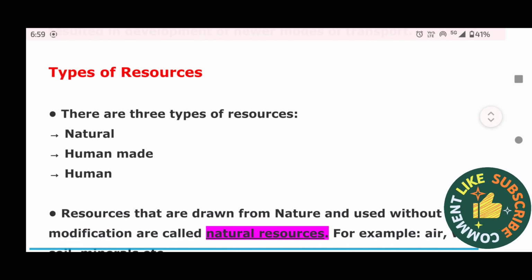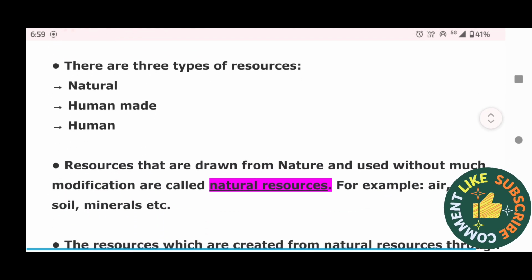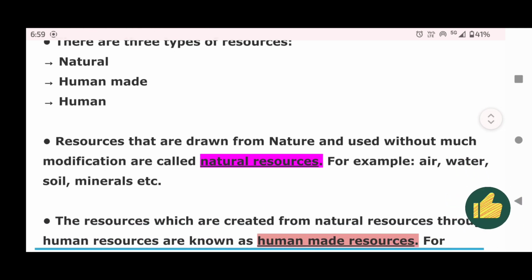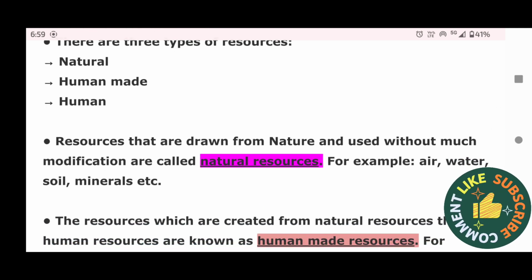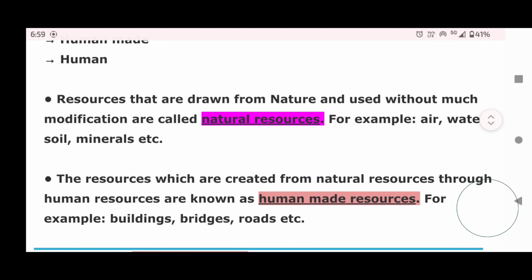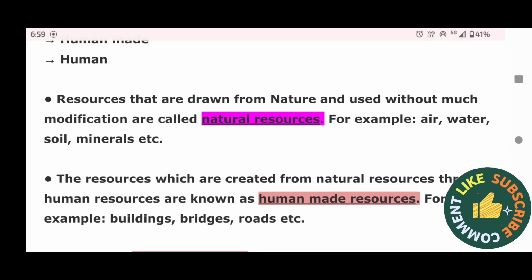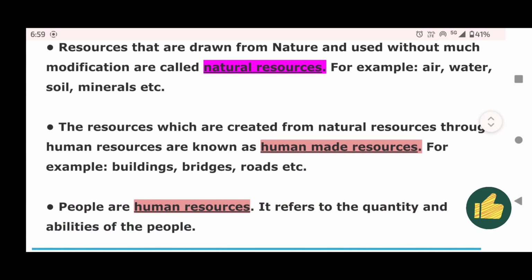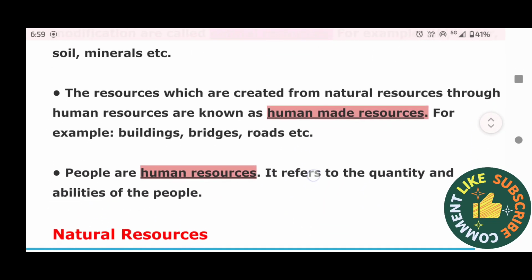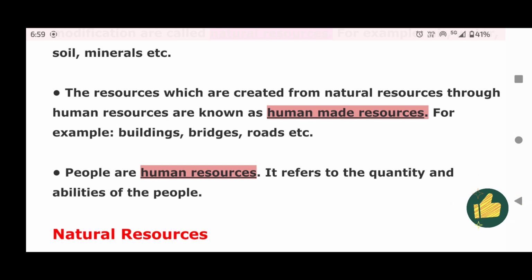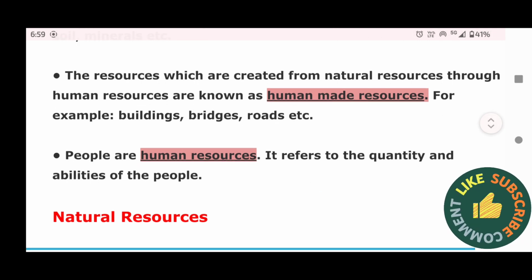Now the types of resources. There are three types of resources, that is natural, human-made, and human. Resources that are drawn from nature and used without much modification are called natural resources. For example, air, water, soil, minerals, etc. The resources which are created from natural resources through human effort are known as human-made resources. For example, buildings, bridges, roads, etc.